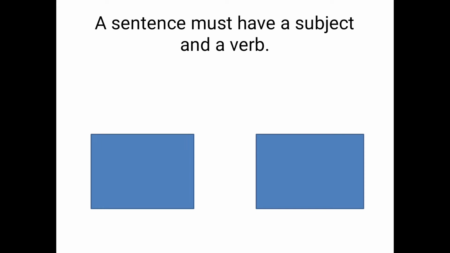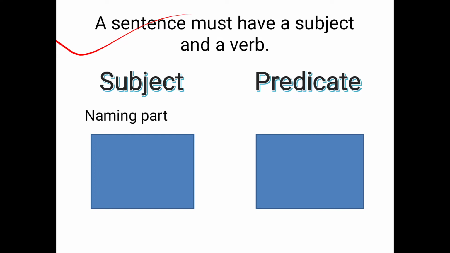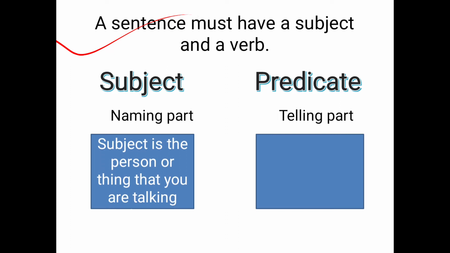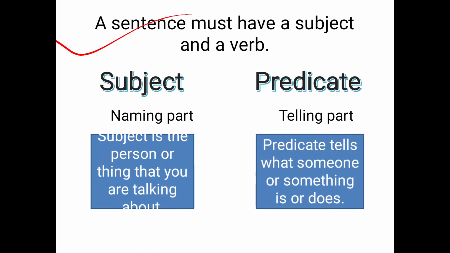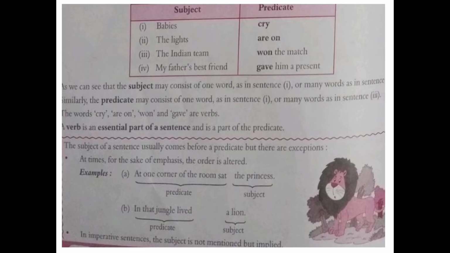So you all can write the definition which I'm showing you here. A sentence must have a subject and a predicate. Subject is known as the naming part and predicate is known as the telling part. So I'm just writing the definition of both here. Subject is the person or thing that you are talking about, and predicate tells what someone or something is or does.